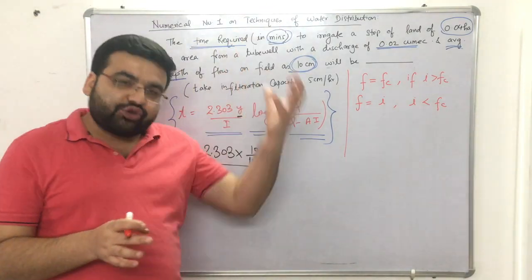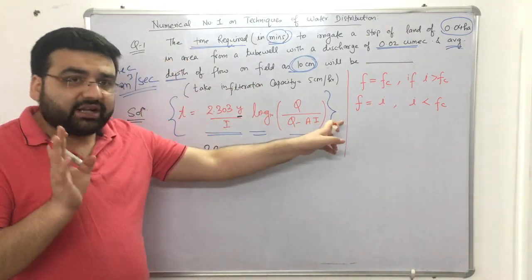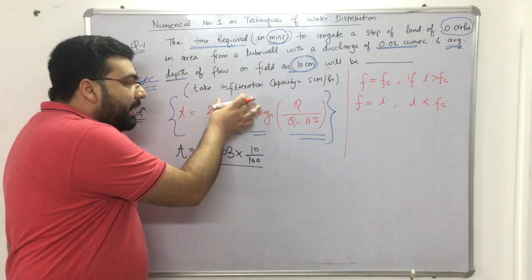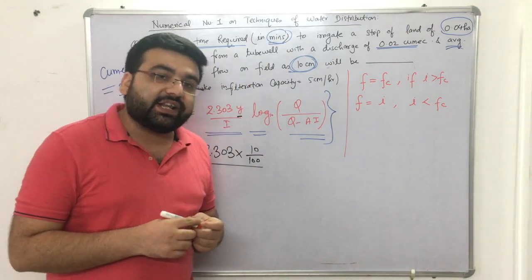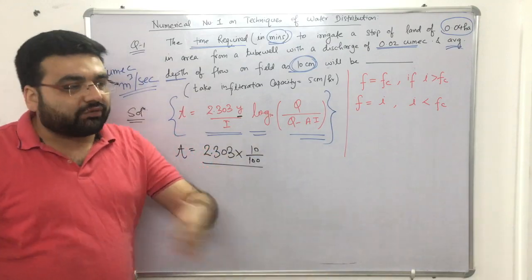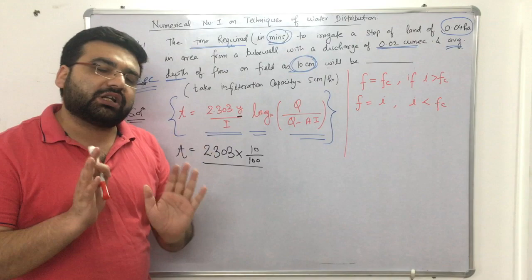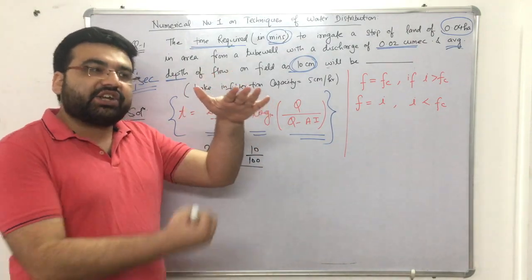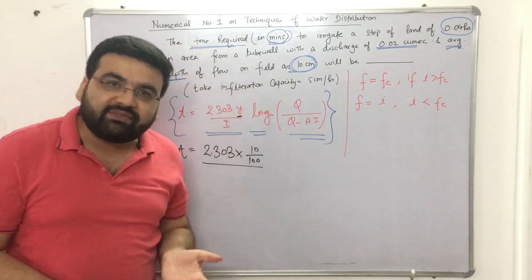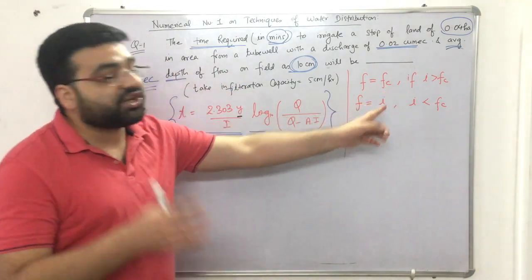There is no natural way of irrigation, so no rainfall is there. If you remember the concept of flood irrigation, what we are doing is that if we have a particular land, we are flooding the land. It means that we have ample amount of water with us, right? So the infiltration will be taking place to the maximum value, and the maximum value of infiltration is known as the infiltration capacity.